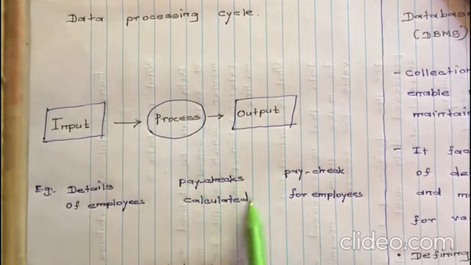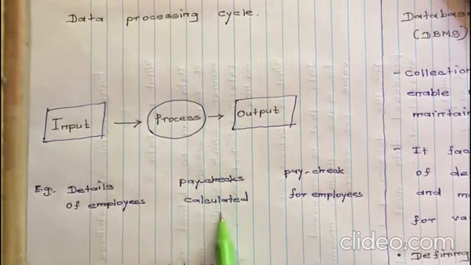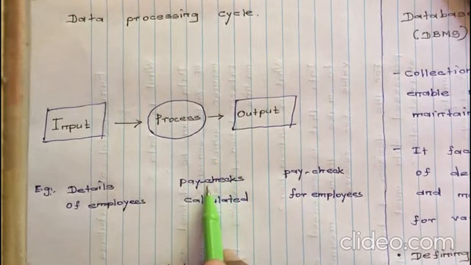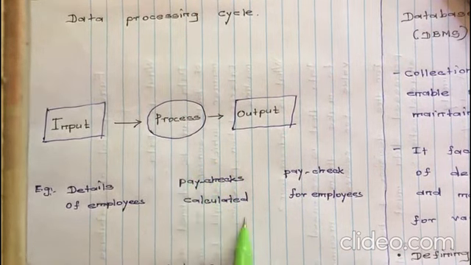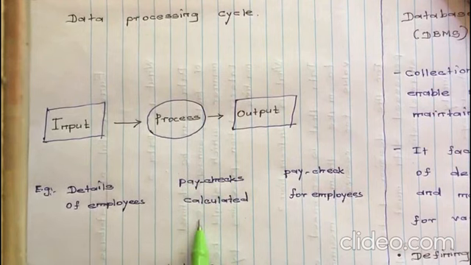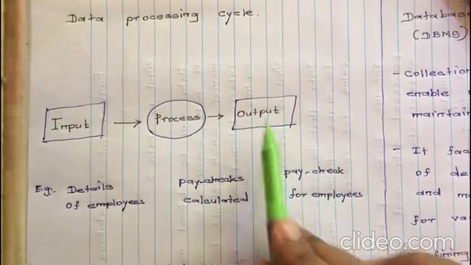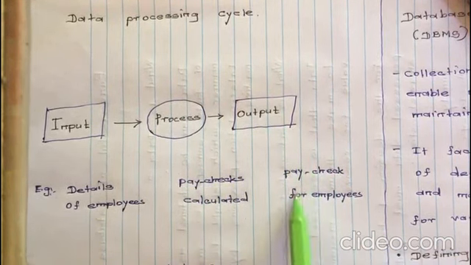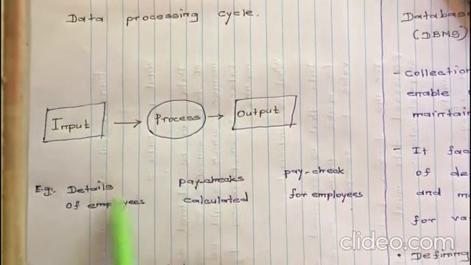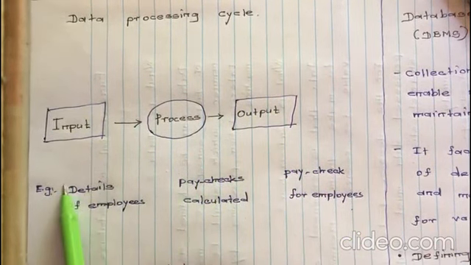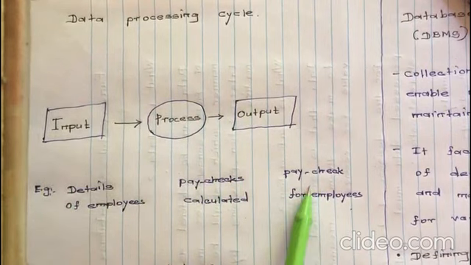If we process that details and calculated the paychecks for each employee, then it's a process. It can be done manually or used computers. Then the output is the paychecks for each employee. This is the process which used to convert an data into an information.